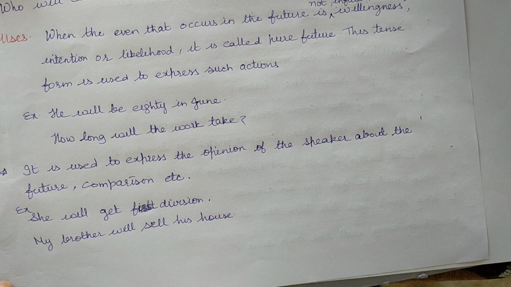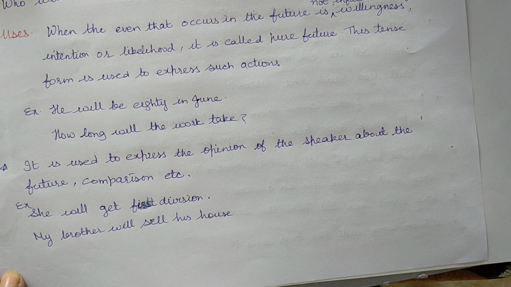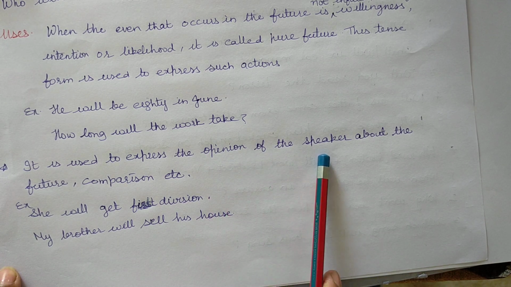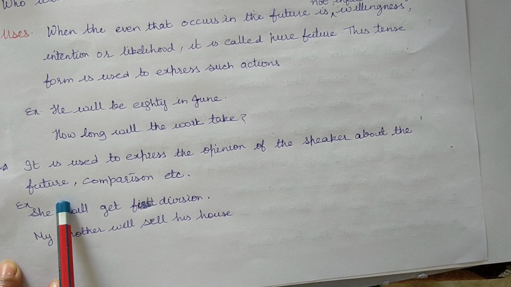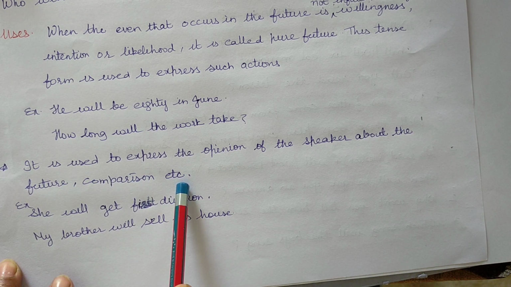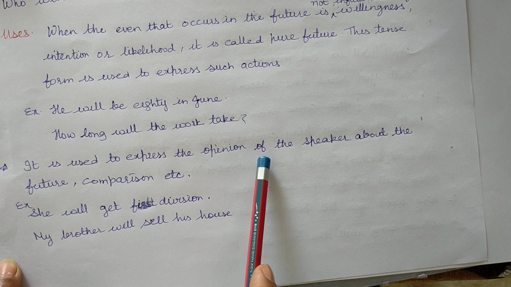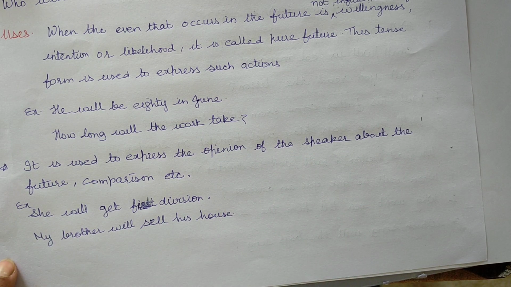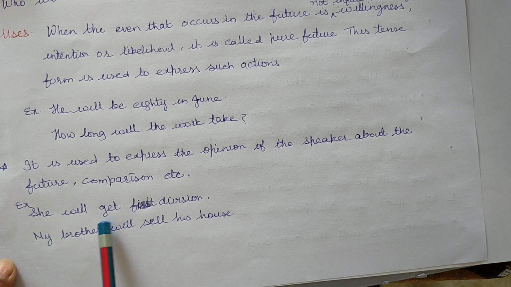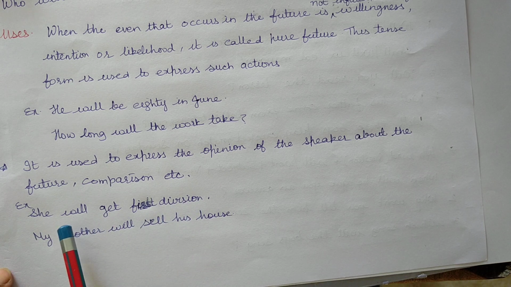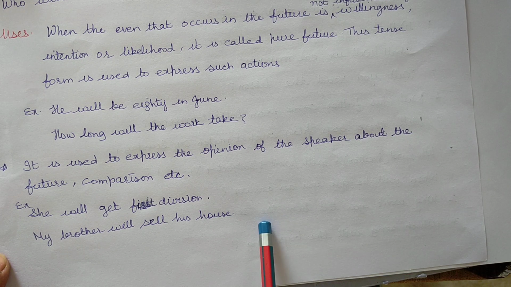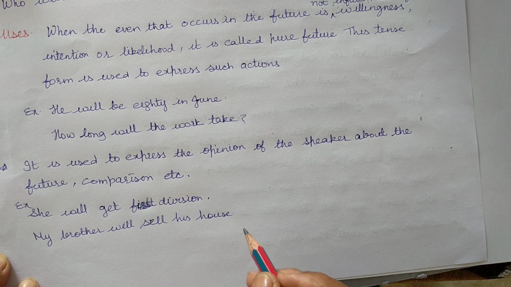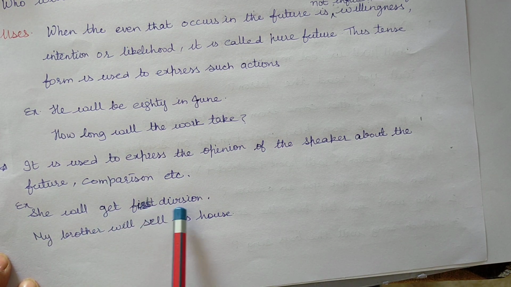Next use. Future indefinite tense is used to express the opinion of the speaker about the future, comparison, etc. Example, she will get first division.